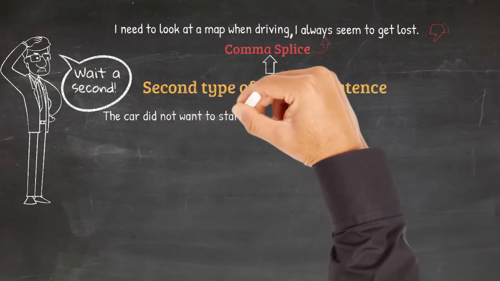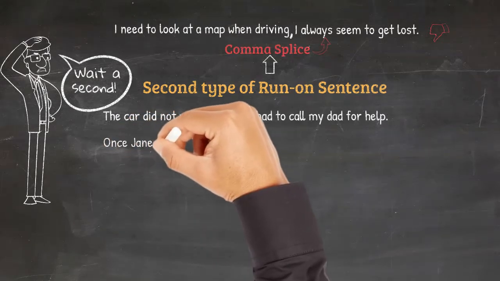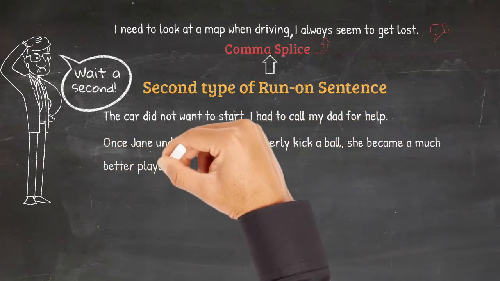The car did not want to start, I had to call my dad for help. So, again, this mistake could be fixed by just putting a period where the comma is. But this type of mistake might become more tricky to see if we write a complex or a compound complex sentence. For example, once Jane understood how to properly kick a ball, she became a much better player.